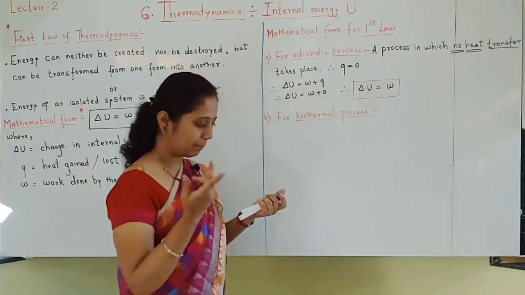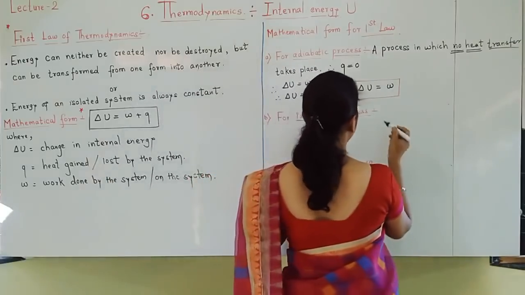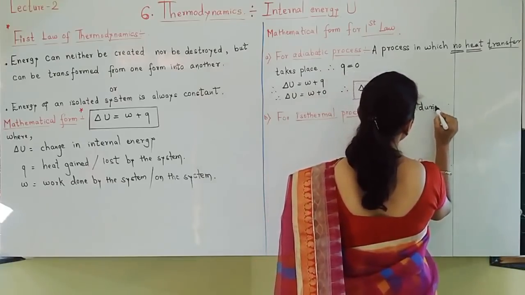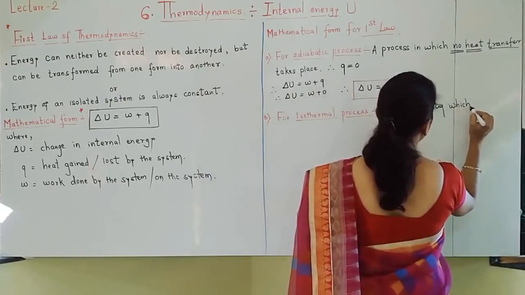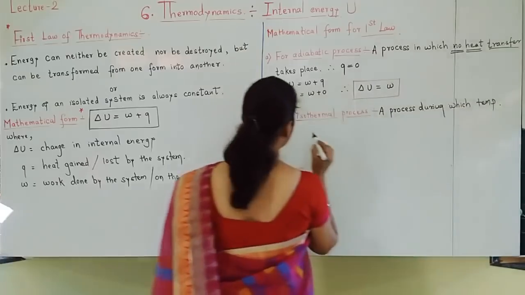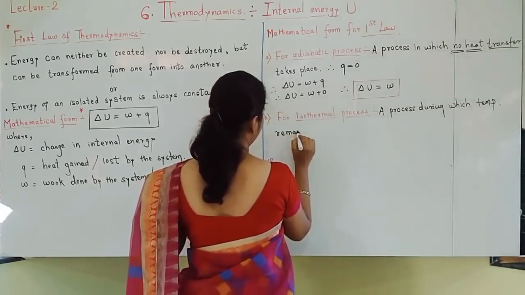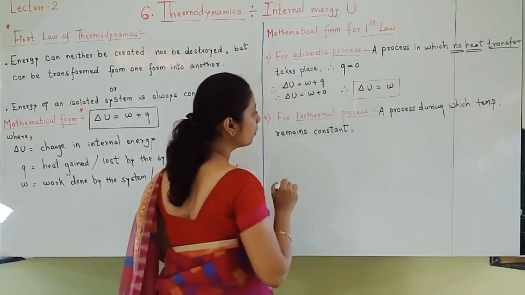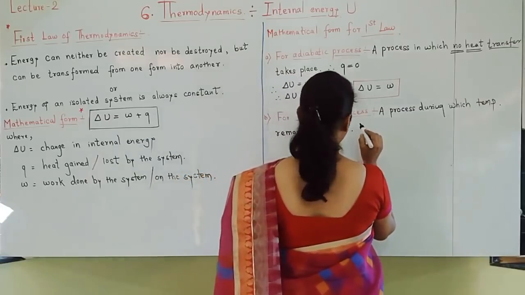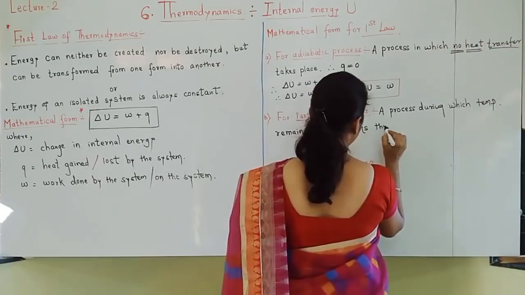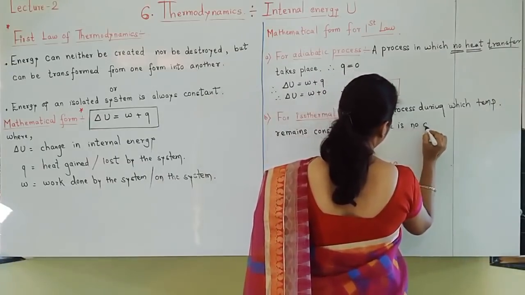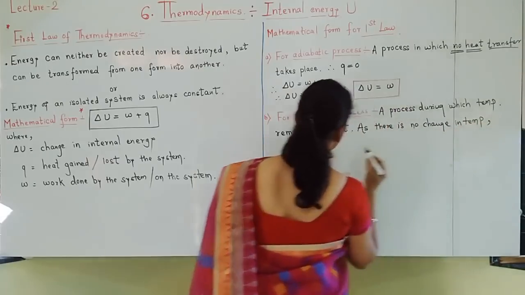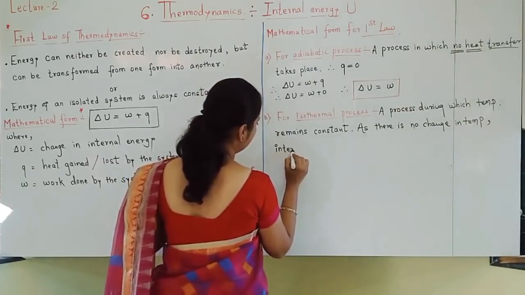For isothermal process, what happens? Let us understand. Isothermal process means what? A process during which temperature remains constant. As there is no change in temperature, internal energy